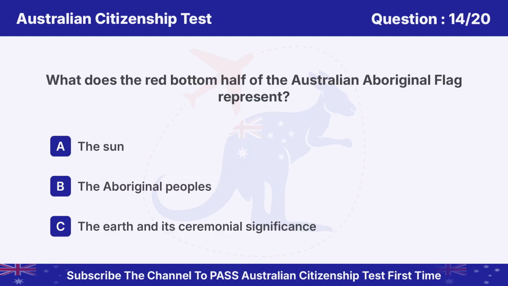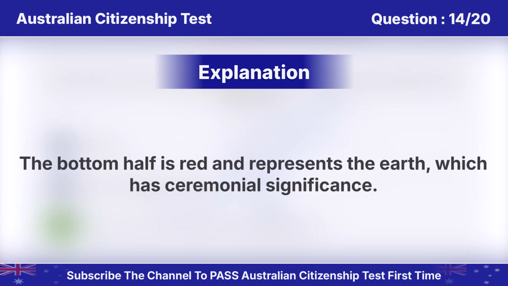Question 14. What does the red bottom half of the Australian Aboriginal flag represent? Option A. The sun. B. The Aboriginal peoples. C. The earth and its ceremonial significance. Answer is C. The earth and its ceremonial significance. The bottom half is red and represents the earth, which has ceremonial significance.